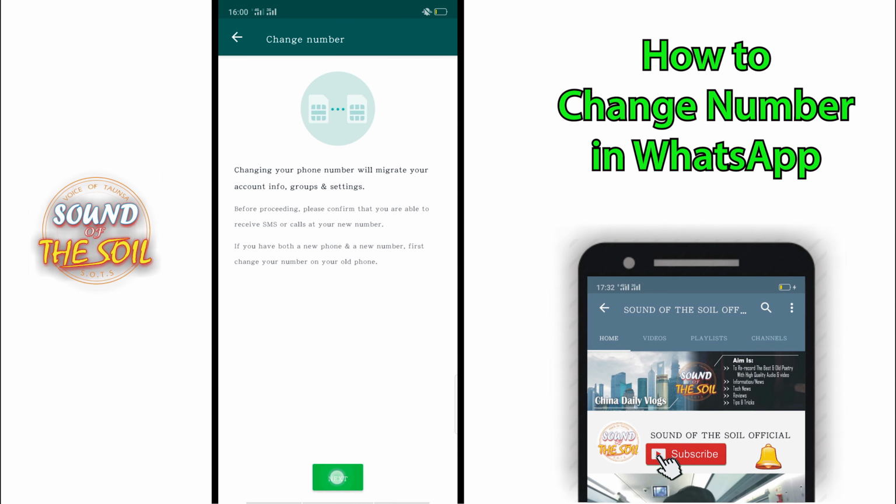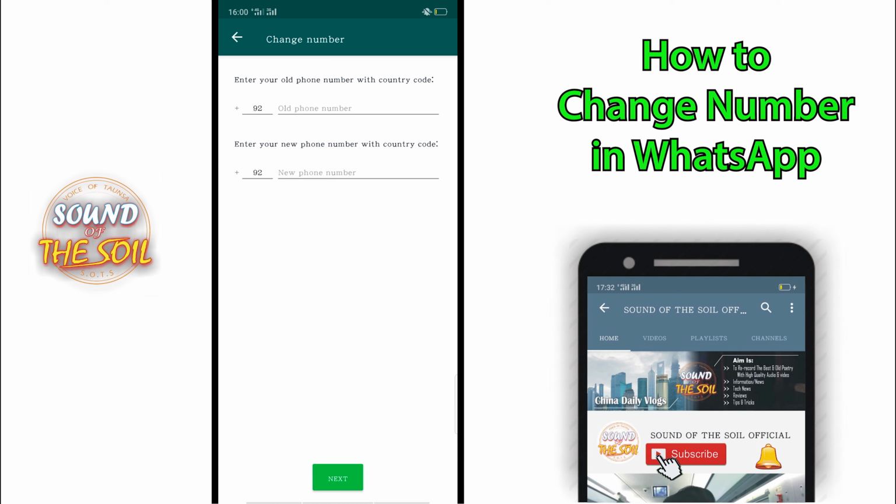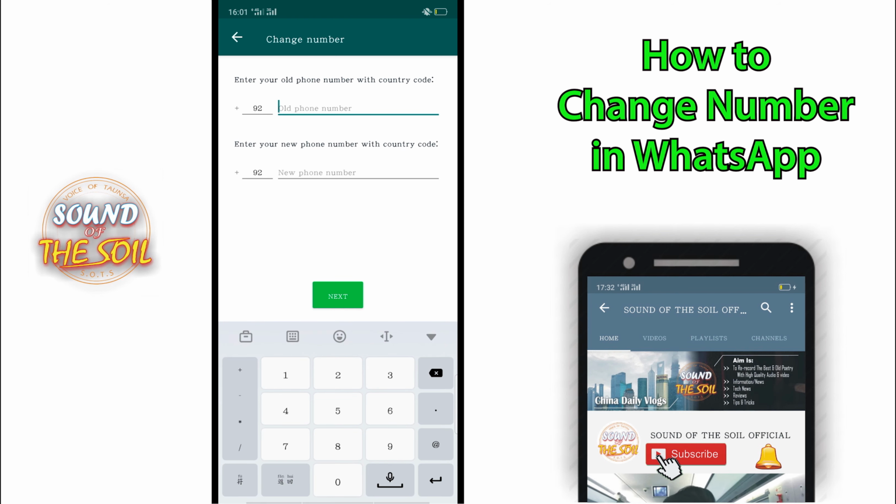So press Next. In the first one we need to enter our old phone number, but in the second one we need to enter our new phone number which we are going to use. I just have only one phone number, so I want to enter the same number in both places. After entering this number, we need to press Next.